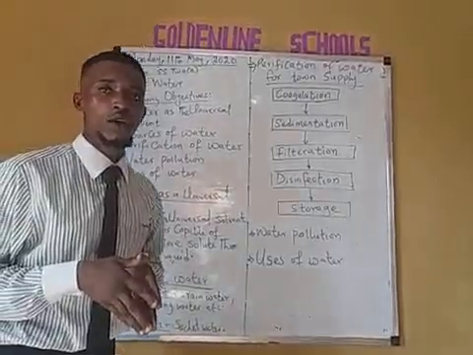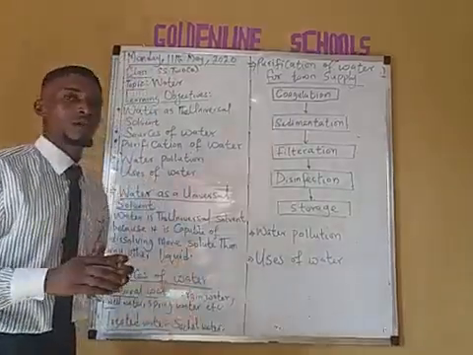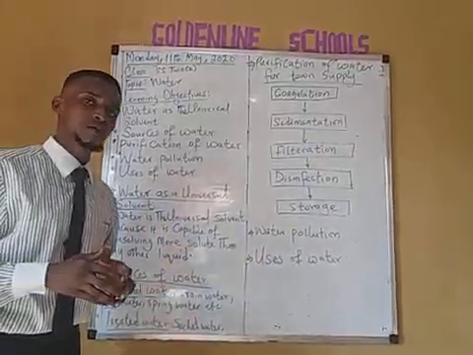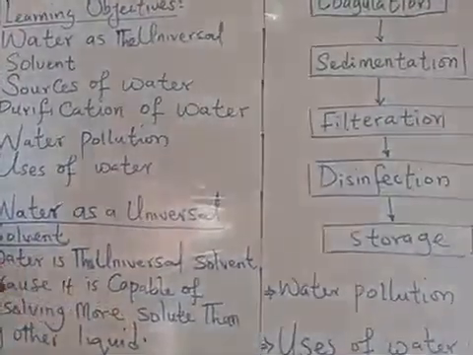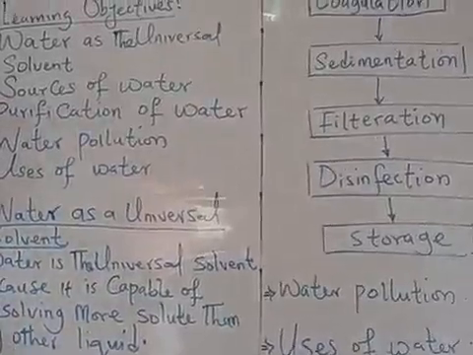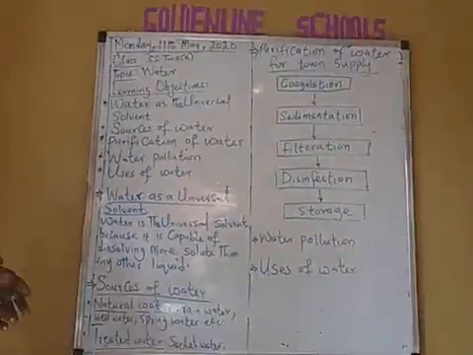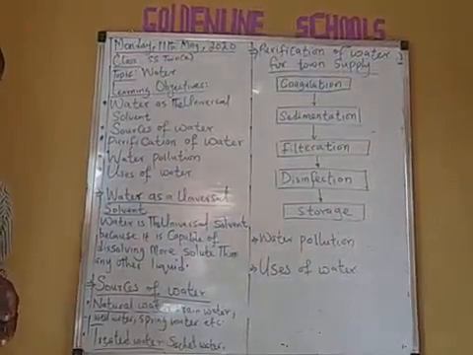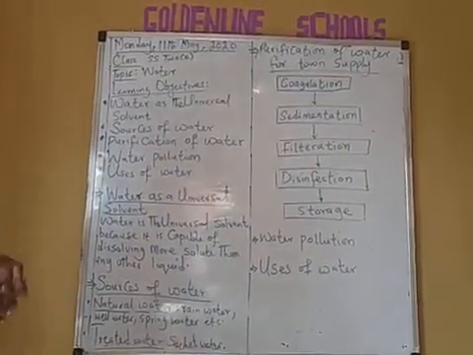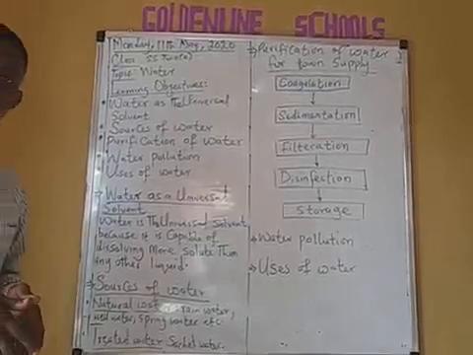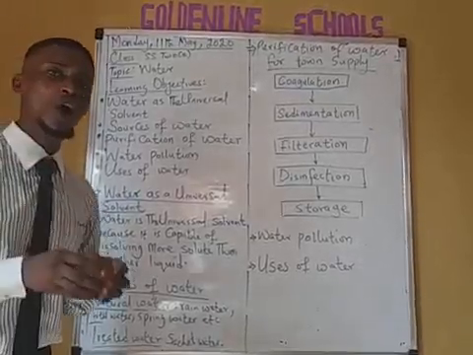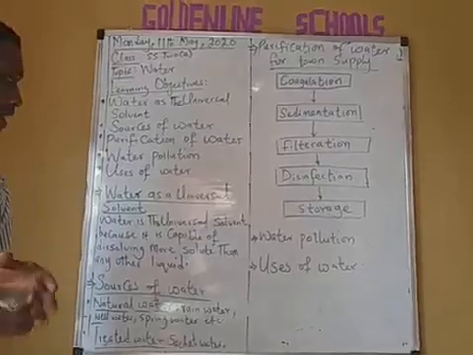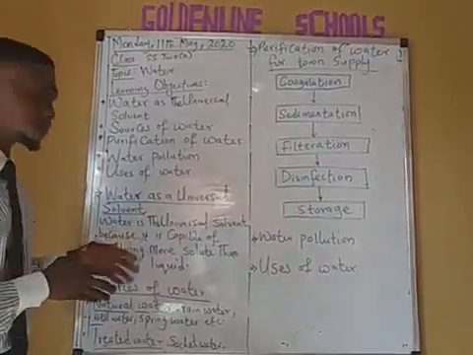Now, we all know water is a liquid we all drink. But why is it a universal solvent? Now, water is the universal solvent because it is capable of dissolving more solutes than any other liquid. Now, there are different liquids, but water is the universal solvent because it dissolves more than any other liquid. That is why it is a universal solvent.